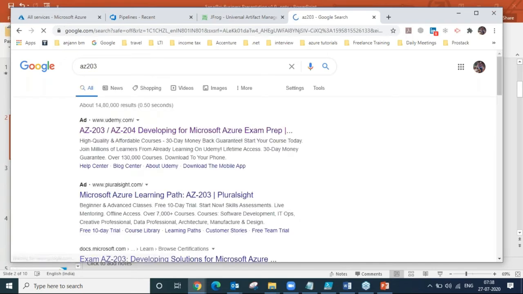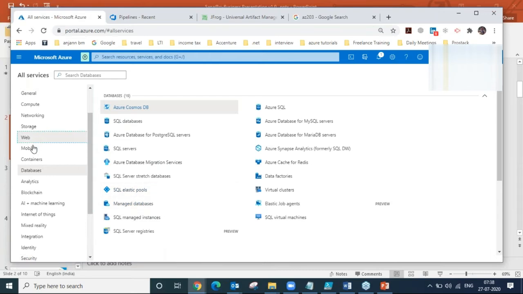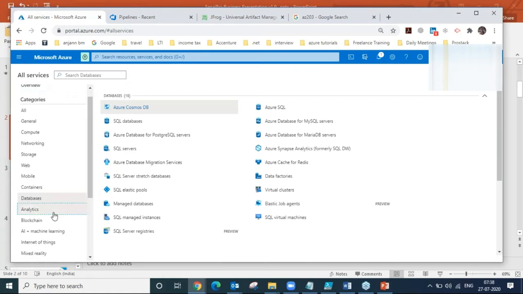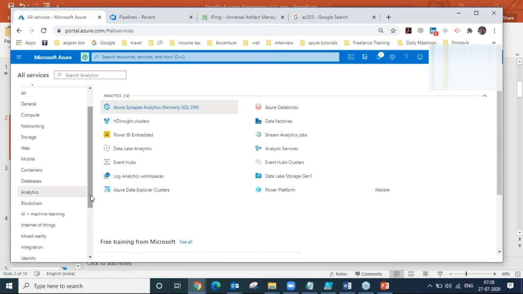So this is the thing, this AZ203. Okay, so this is the certification. So web, mobile, and databases, this comes under the PaaS option. And one more option is there, just like big data.